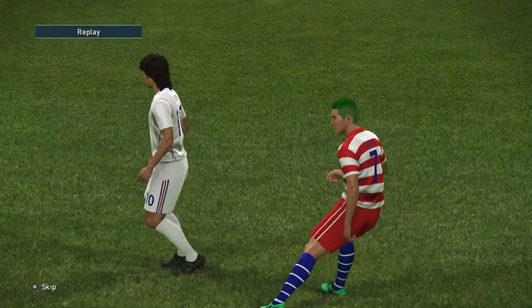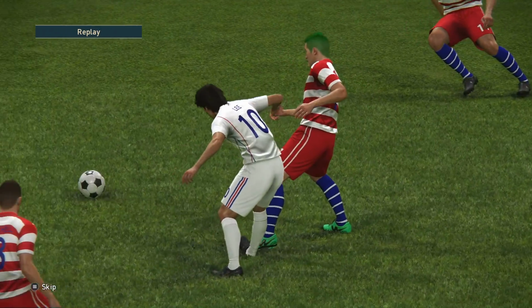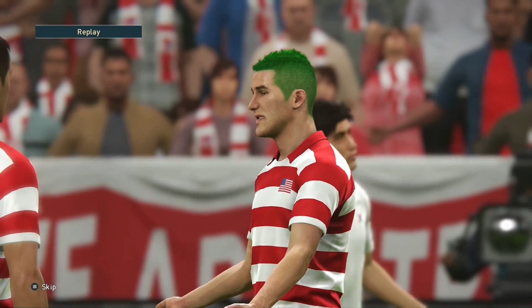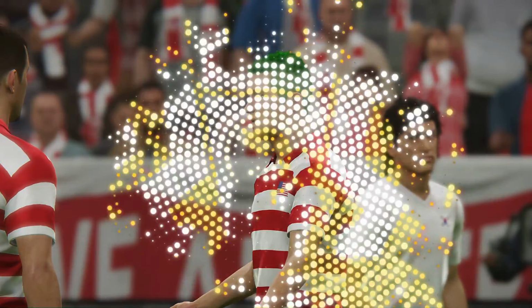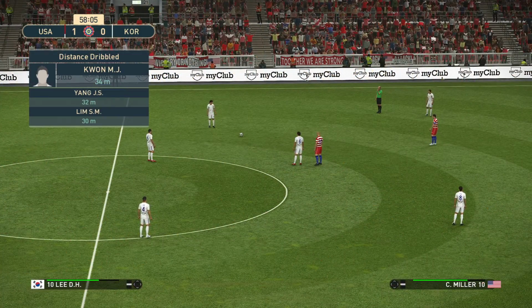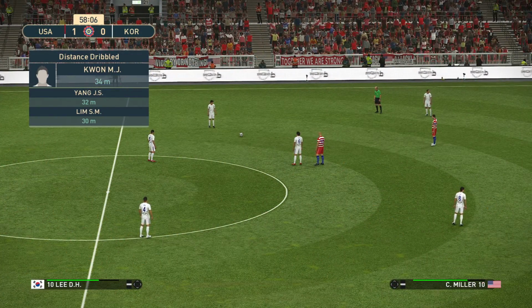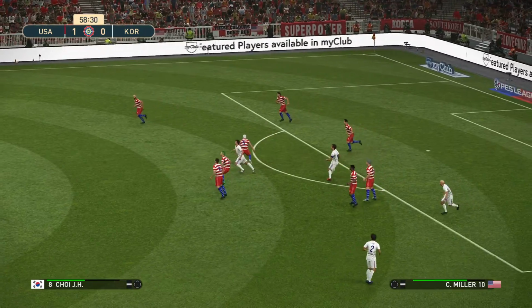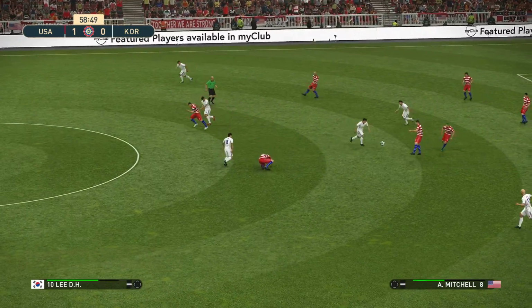Foul by Green on Lee. Clipped his heel, and the referee says that's a free kick. It'll be Lee to take the free kick. Korea still really not creating chances. They've shown very little up front.